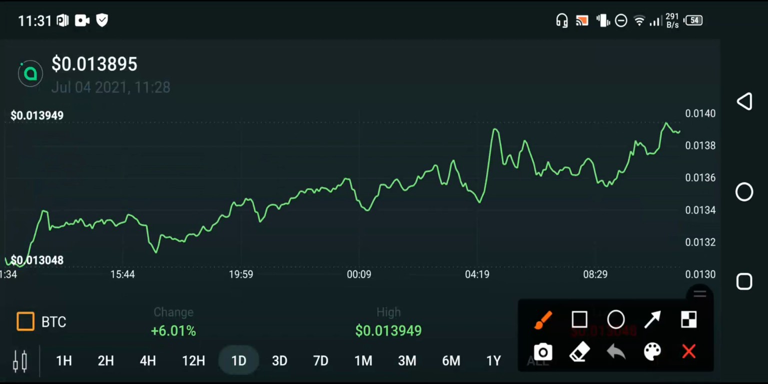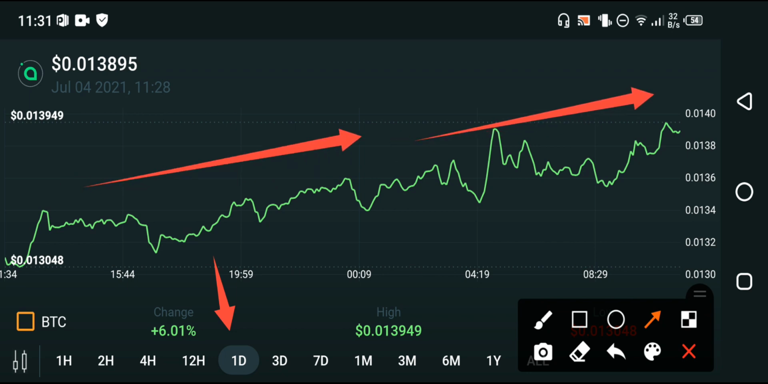On this side my friends, that is the last 1 day, last 24 hours price chart of the Siacoin, and from this chart it's clear for everyone that it has taken a huge pump and is still in a jumping mood. So that's really a great news video for all of you my friends.